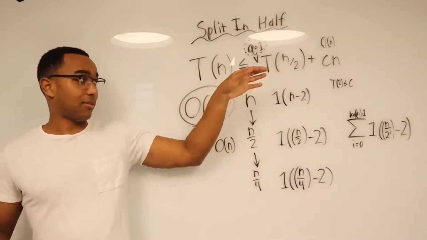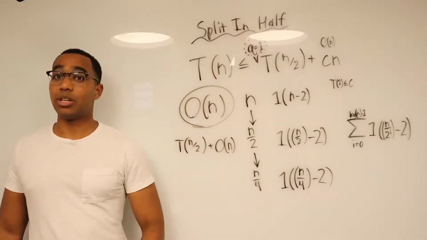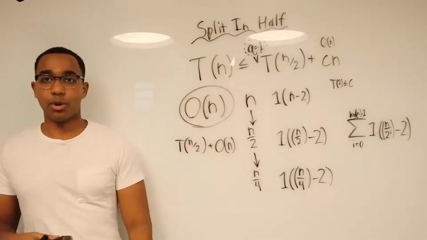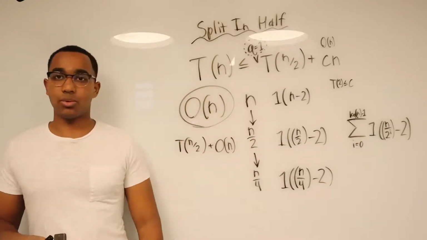If we split it in half and we see that we're doing linear work at every call, we're going to have linear time. And it's just one recursive subcall more. So that's exactly what this one looks like.